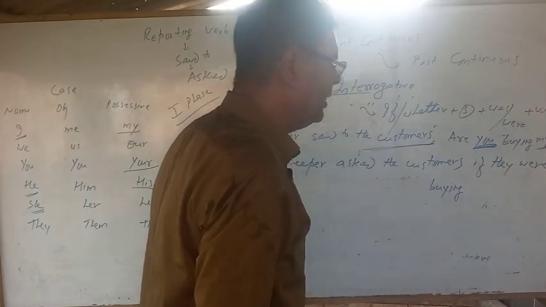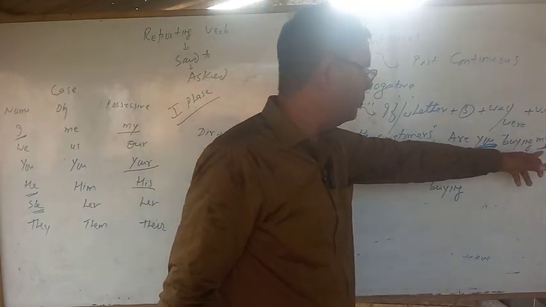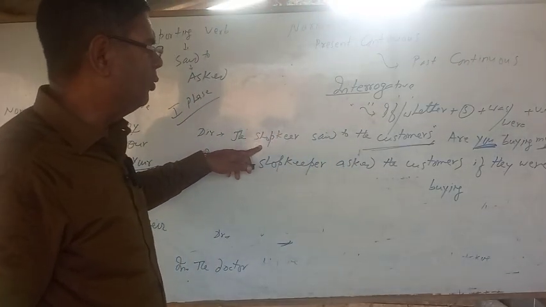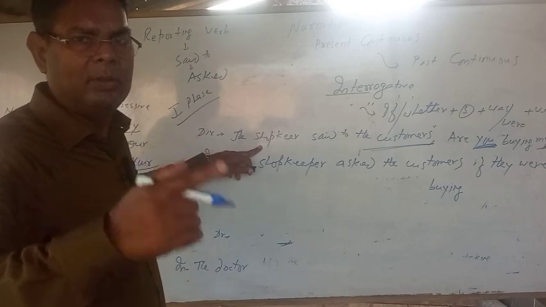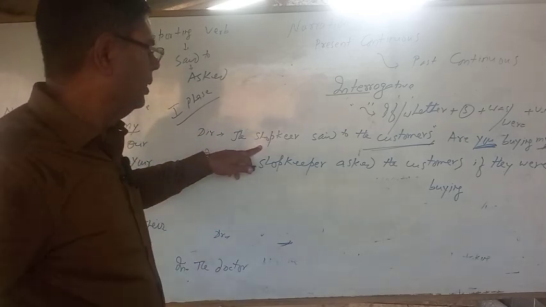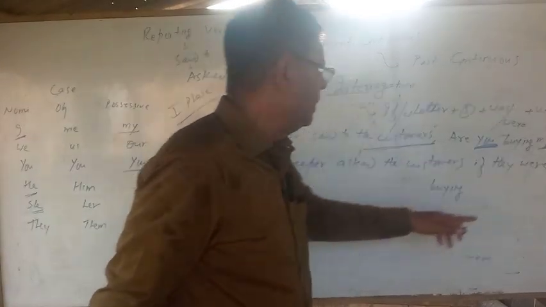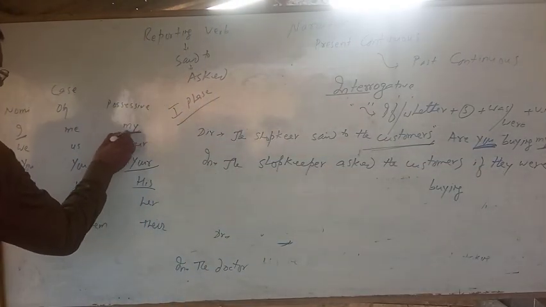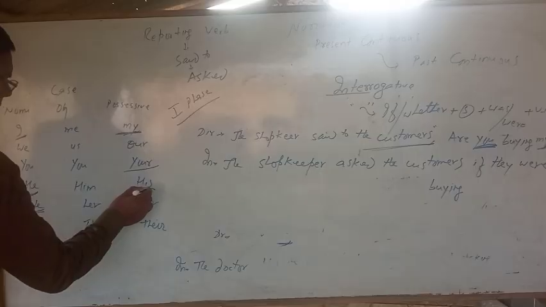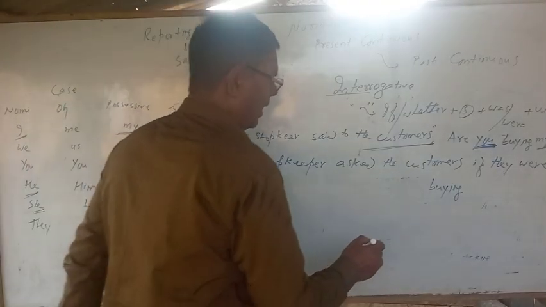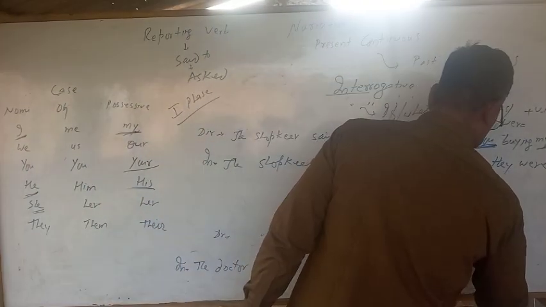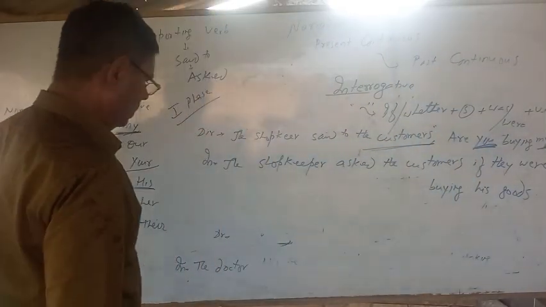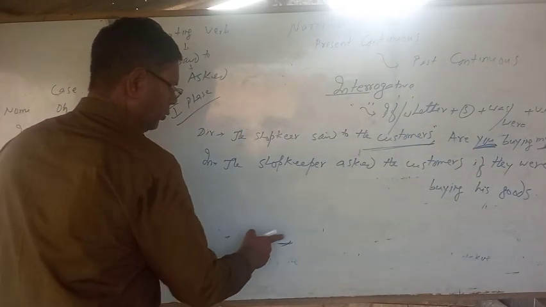Okay, my is made of I. I is in first person singular number, first person according to the subject. What is the subject? Shopkeeper. It is in third person singular number, masculine gender, in the form of he. My is in possessive case. Then what will be the possessive case of he? It will be his. Buying his goods.